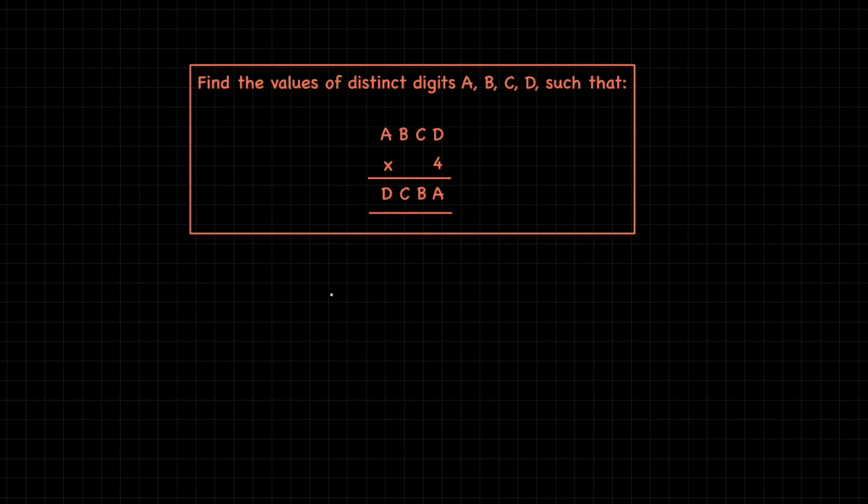Let's see if our solution checks out. The solution was 2, 1, 7, 8 times 4. 4 times 8 is 32. 4 times 7 is 28 plus 3, 31. 4 times 1 is 4 plus 3, 7. 4 times 2 is 8. So the solution does check out.